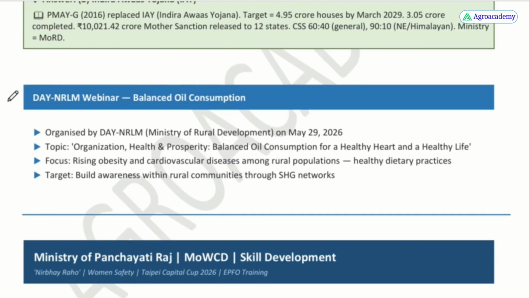DAY-NRLM, Deendayal Antyodaya Yojana National Rural Livelihood Mission. A webinar has been organized on balanced oil consumption. The topic was Nutrition, Health and Prosperity: Balanced Oil Consumption for a Healthy Heart and Healthy Life. The main focus was the rising obesity and cardiovascular diseases among the rural population. That's why healthy dietary practices have been emphasized, and the target was to build awareness within rural communities through self-help group networks.